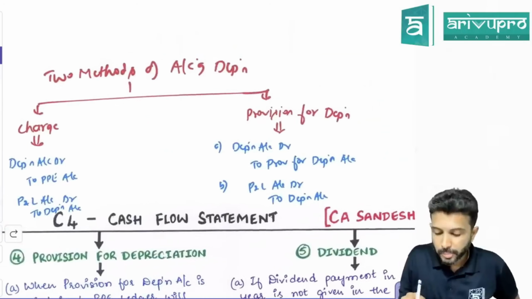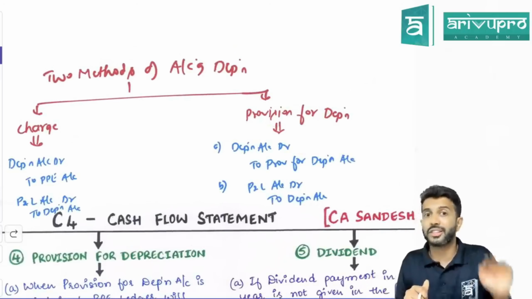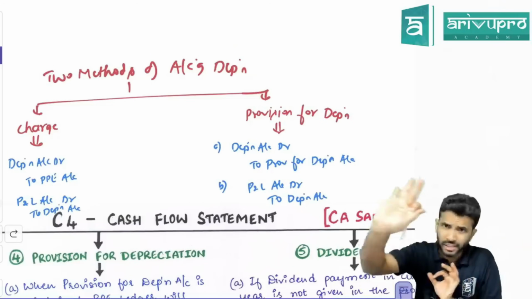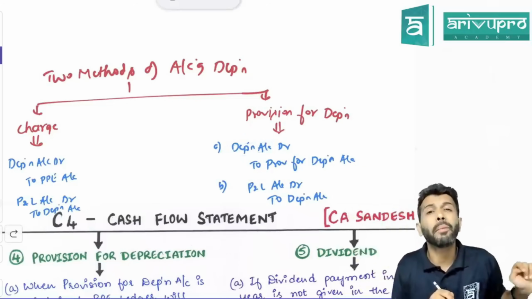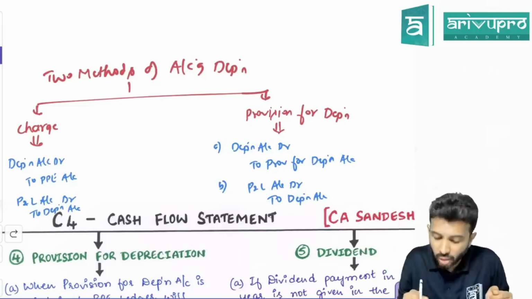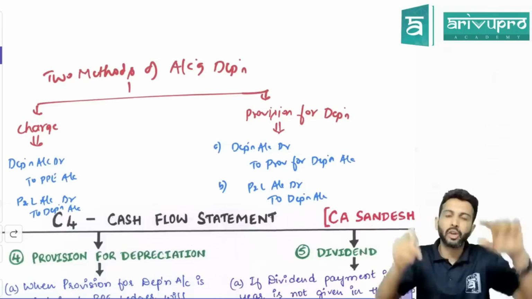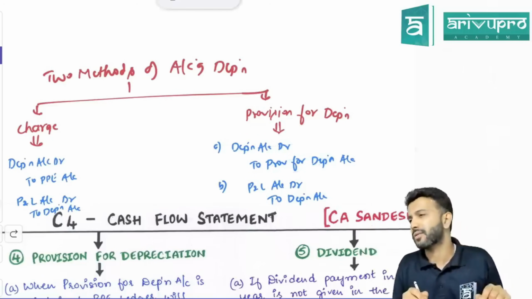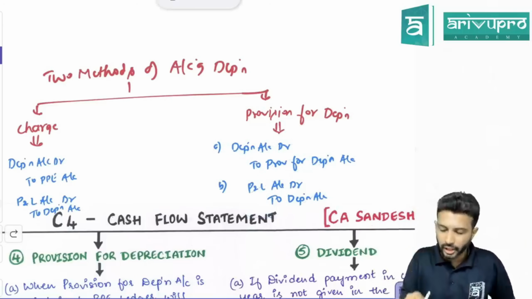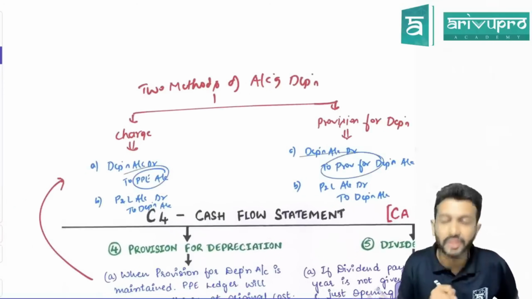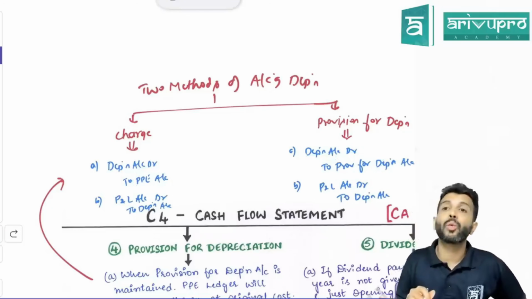Another method is the provision for depreciation method. If the company is following provision for depreciation, then the entry is: depreciation account debit, but you will not credit property, plant and equipment. Instead of crediting the PPE account, you will credit provision for depreciation account. All depreciation will be accumulated in an account called provision for depreciation. Depreciation is still an expense that will be transferred to P&L. The only difference is instead of crediting PPE, we will credit provision for depreciation. Okay, sir. So it makes a world of difference.